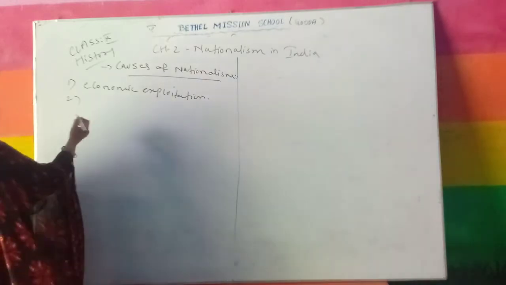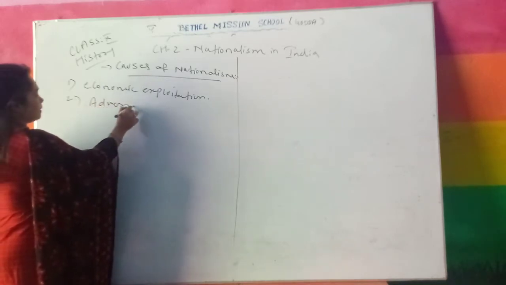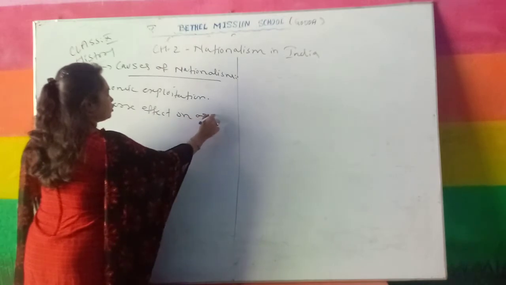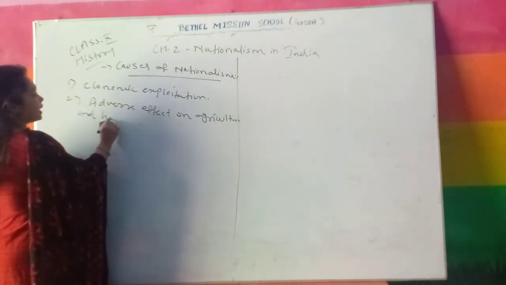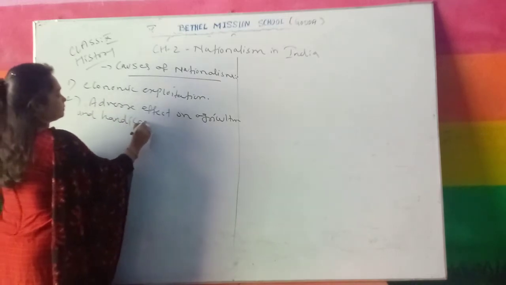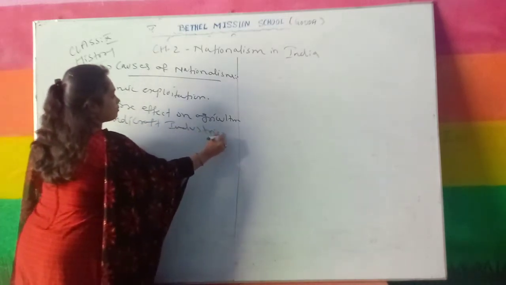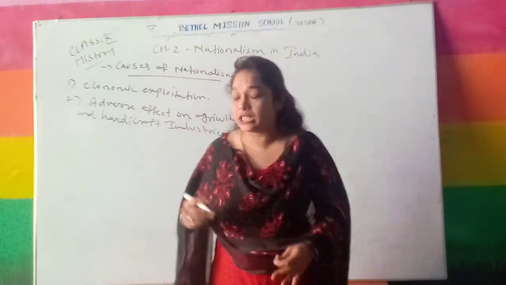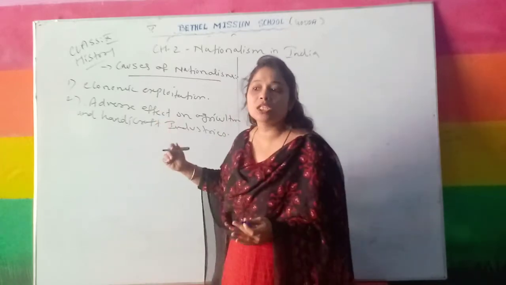So the second cause is the adverse effect on agriculture and handicraft industries. Understand? There was an adverse effect on agriculture and handicraft industries. These two points I had told you yesterday. Yes or no? I have explained you these two points.